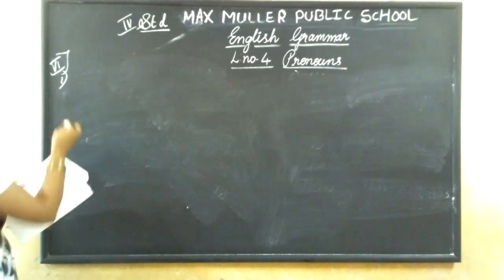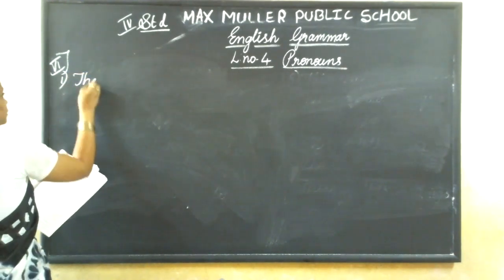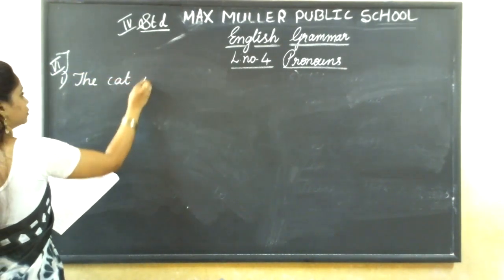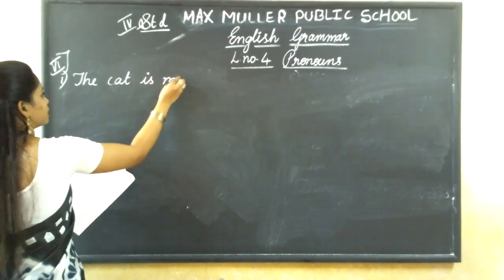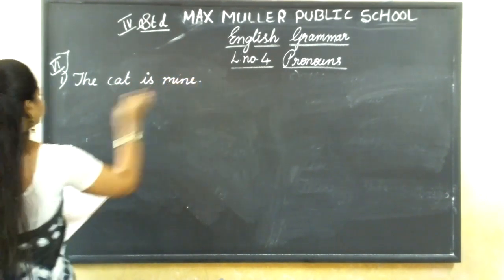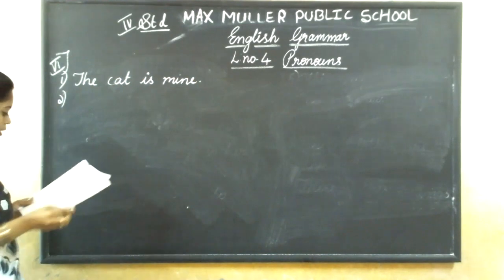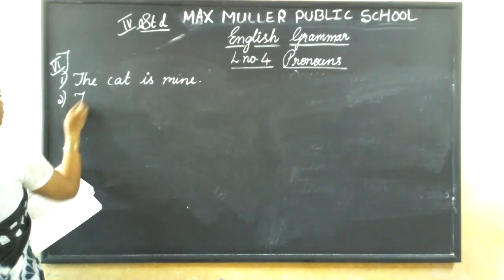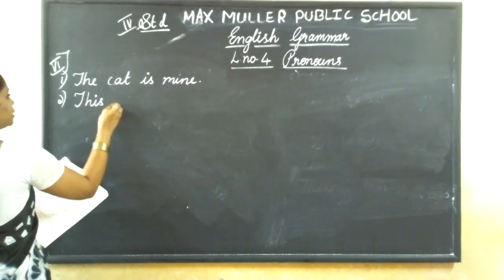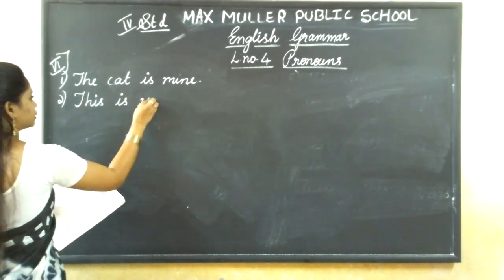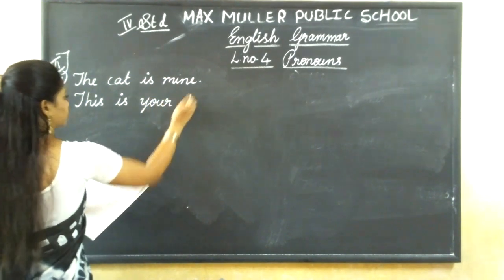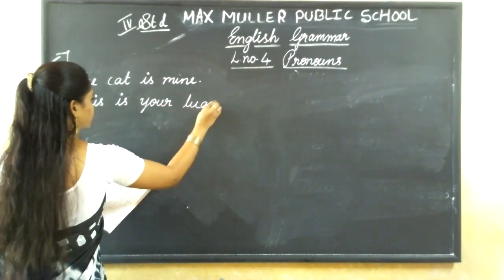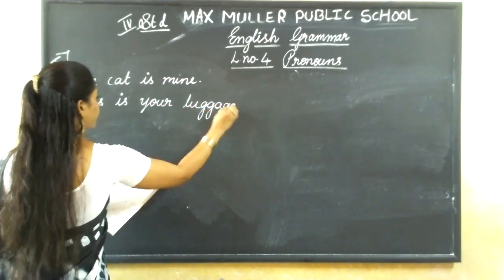So what will we write? The cat is mine. This is yours luggage. This is your luggage.